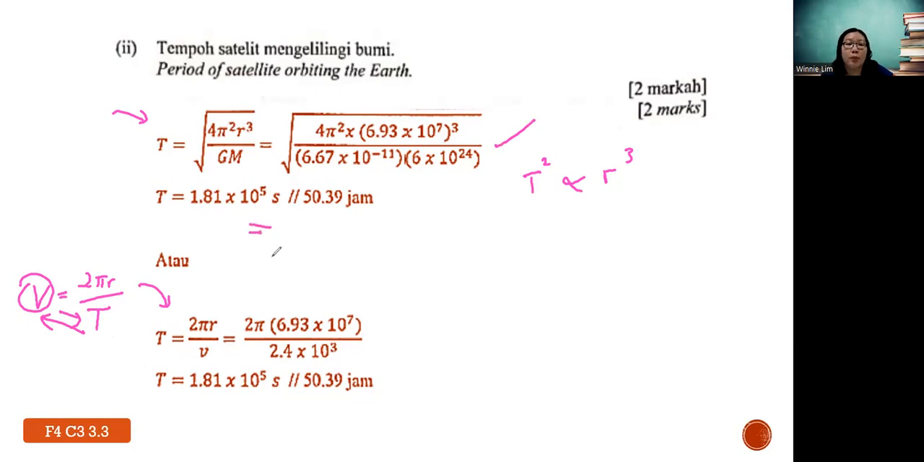So you're supposed to get 1.81 times 10 power 5 seconds. If you change to hours, then you divide by 3,600 and you have 50.39 hours. But if they didn't mention, you can leave your answer in SI, you need not worry, okay?